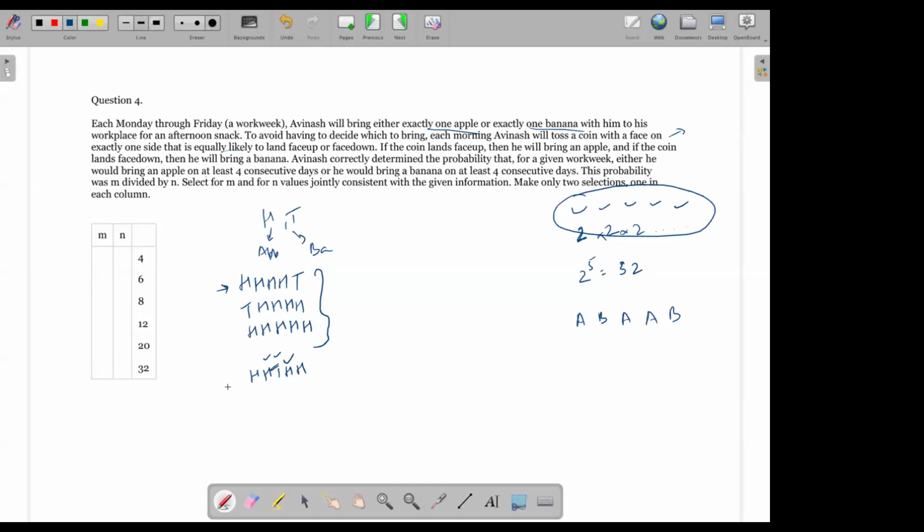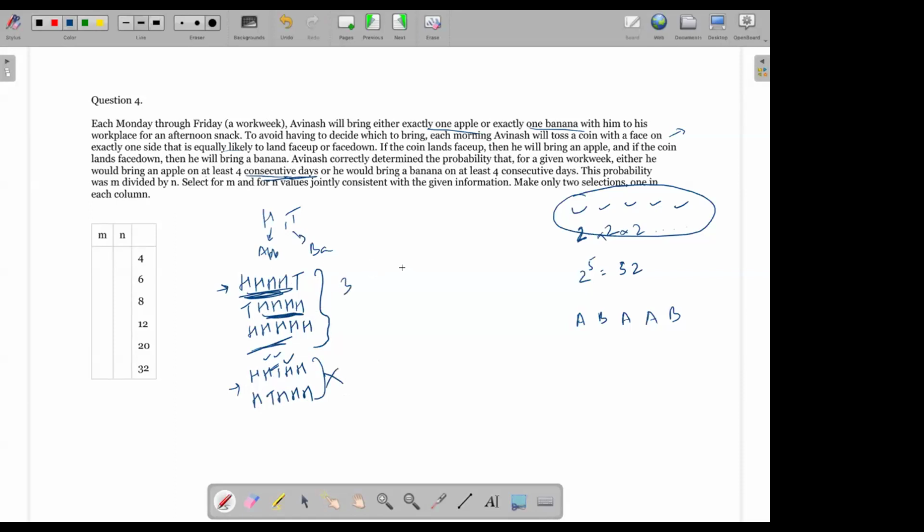Then we calculate this also. Then we calculate, for example, this also, right? But here I'm given 4 consecutive days, right? So I have to have these 4 consecutive. So these are not included. Only these 3 cases are included.